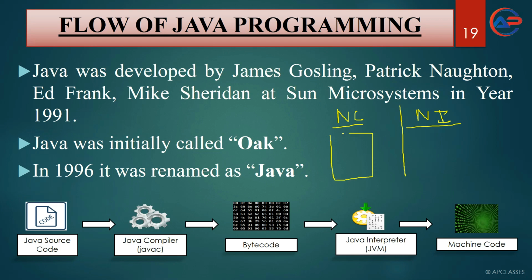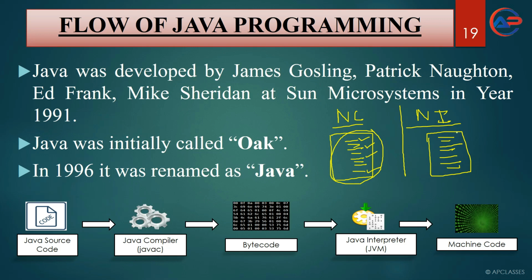You have written 10 lines of code here, and similarly 10 lines of code are written here. Now if you have an error in this line, this line and this line, the compiler will show you all the errors at a time.